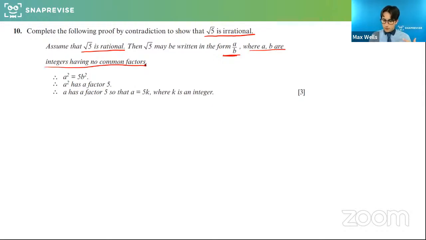Okay, this is a proof you basically learn almost by heart in year 13 for root 2. And then when people are asked to do it for root 5, they sort of mess it up, but it's very much the same approach. So a part of someone's answer has been given here, but we need to finish this proof off. Proof by contradiction basically means you assume the opposite and show that makes no sense.